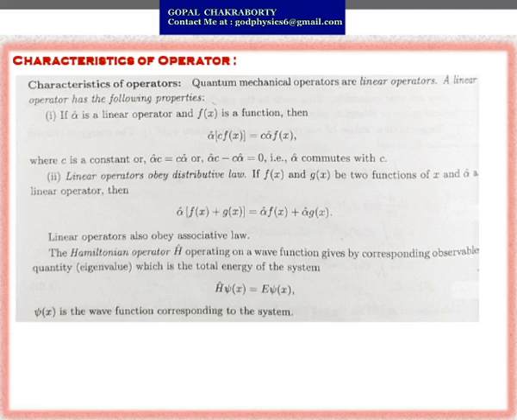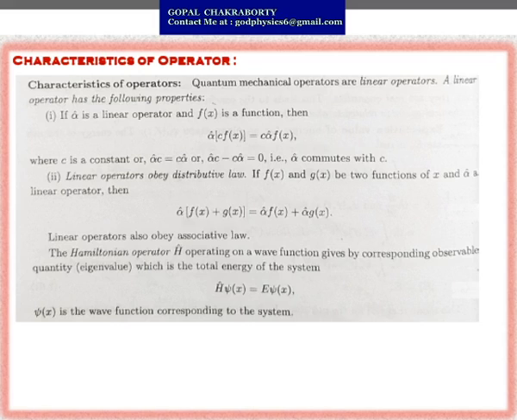Now each and every operator has some characteristics. Quantum mechanical operators are linear operators. A linear operator has the following properties.